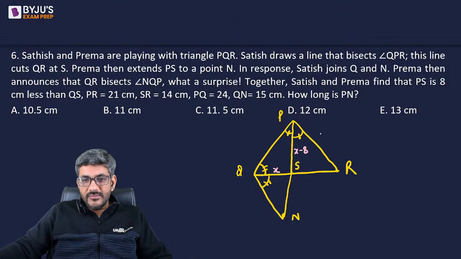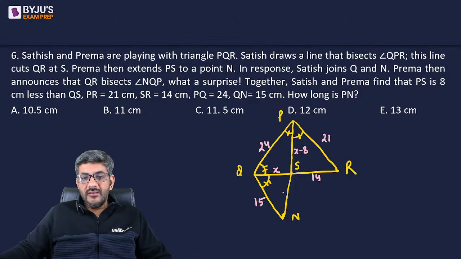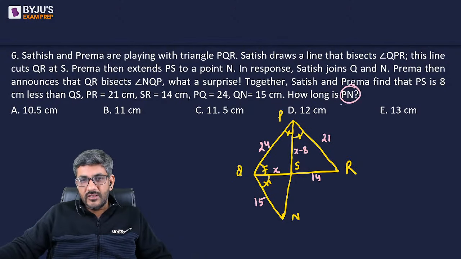PR is 21. SR is 14. PQ is 24. QN is 15. How long is PN? So basically we have to find out what is the value of PN.